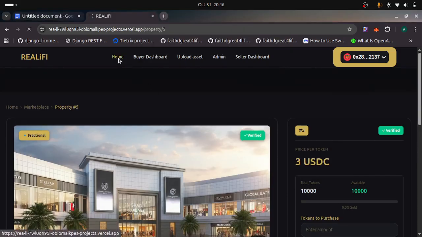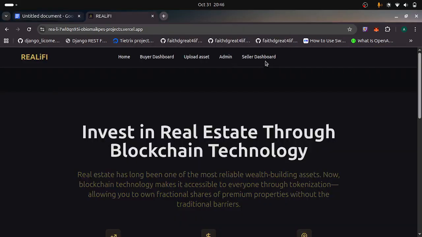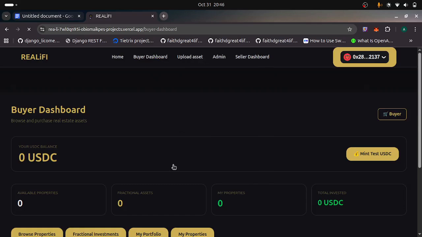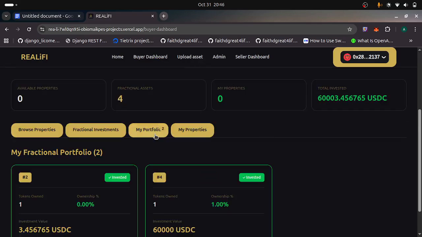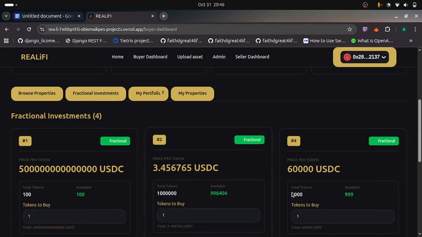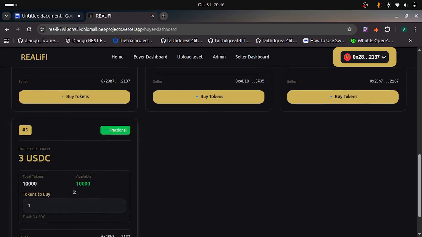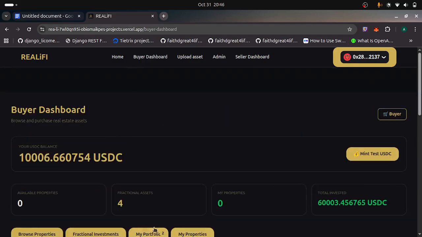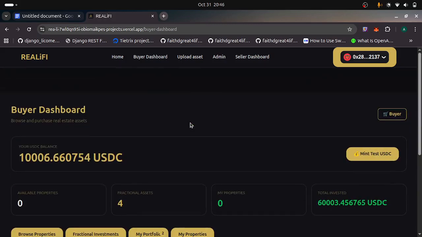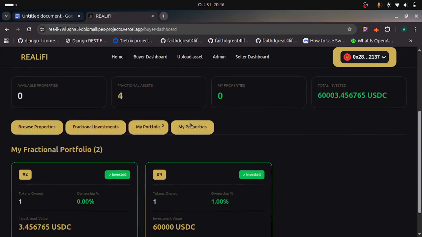So when I go back to the home page, I go to my dashboard. I can see the asset I just invested in now in my portfolio. Fractional investments. Okay, this is the one I just invested in. Then my portfolio. This is the one. Okay, yeah, this is it, and that's that.